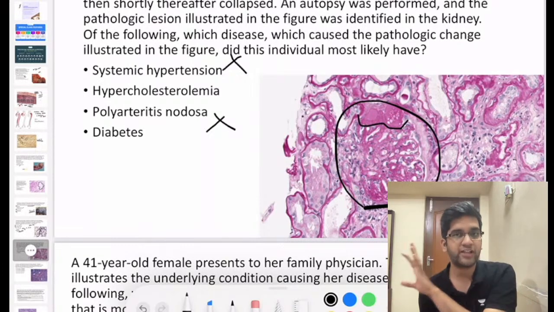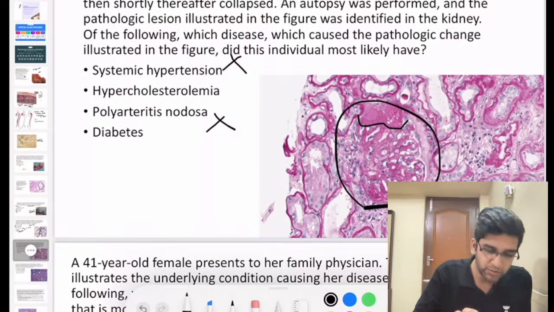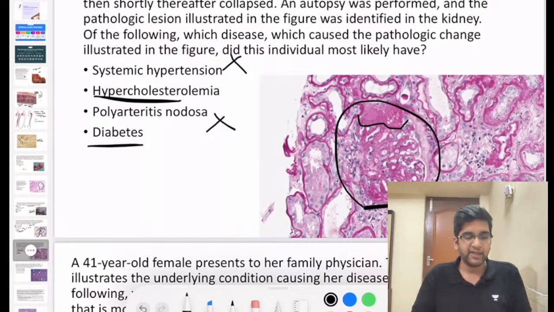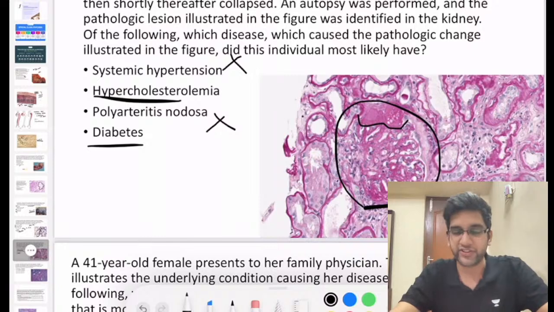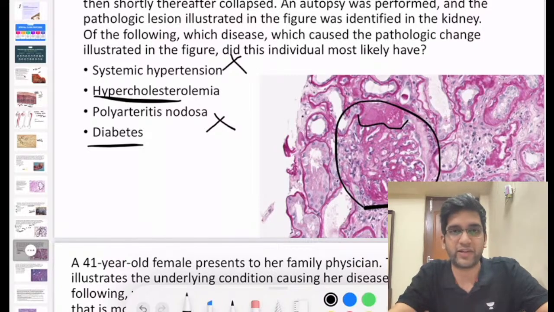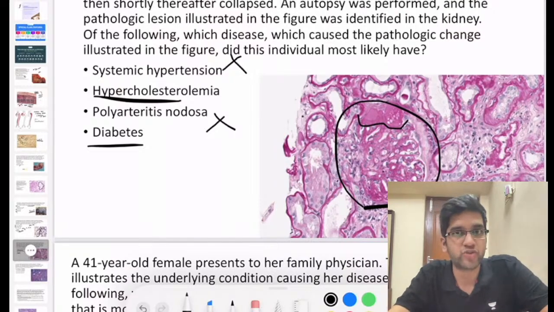The affected organ here is the glomerulus. So PAN and systemic hypertension will not affect the capillary, so I can rule them out. So only two options are left for me, right? Hypercholesterolemia versus diabetes. Again, we'll go back to the first chapter. The first 3 chapters of Robbins are enough to excel in pathology. If I need to have something related to hypercholesterolemia or cholesterol, on microscopy you should see cholesterol, right?